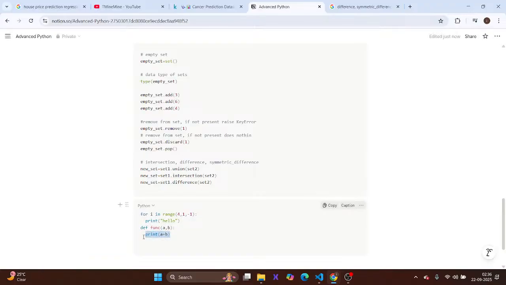That's also valid. So there could be four combinations: with parameters and return, with parameters and no return, with no parameters and return, and with no parameters and no return.